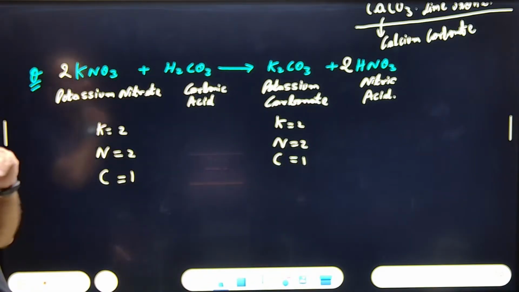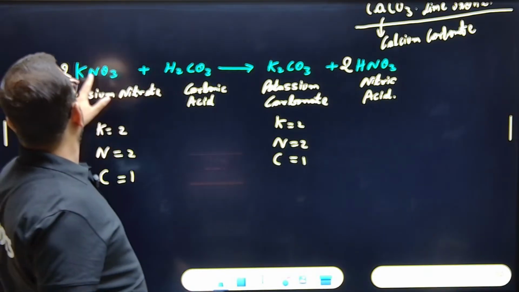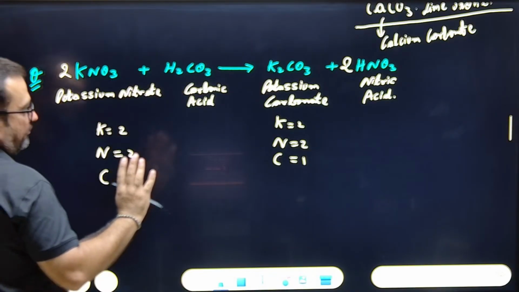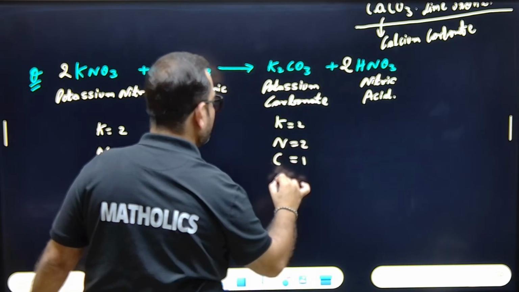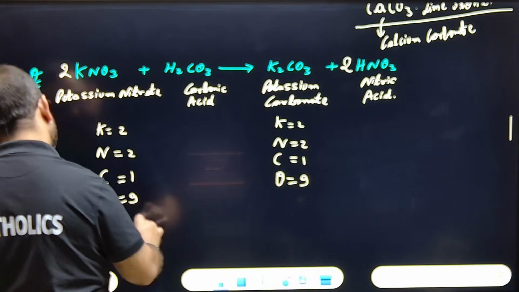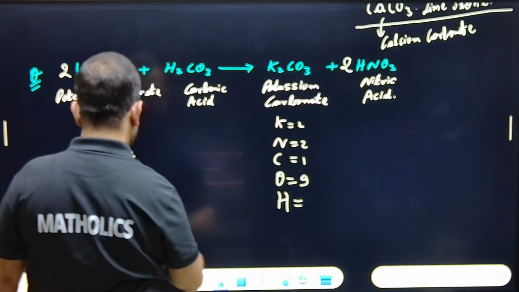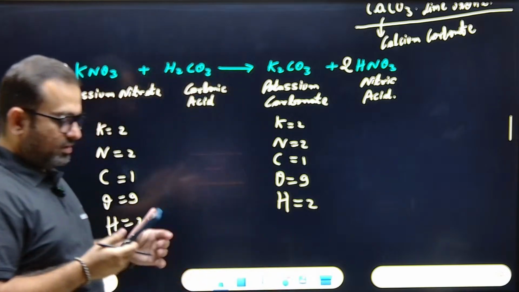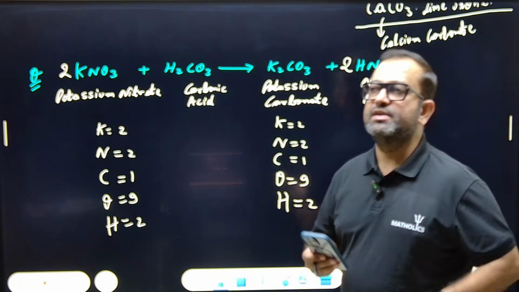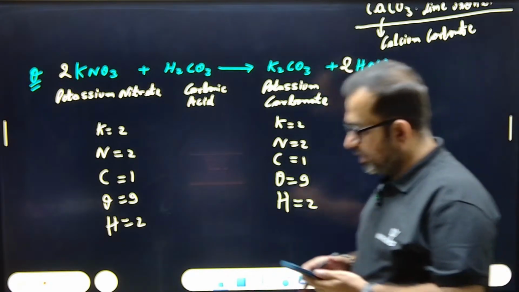If you have to balance, then oxygen after, then check hydrogen. Here oxygen is 3 and 2 threes are 6, so 9. Here 2 threes are 6 and 3, so 9. Oxygen 9. Hydrogen will be self-balanced. Hydrogen is 2 and 2. So balanced, yes or no? Is it clear? If it's clear, copy it.